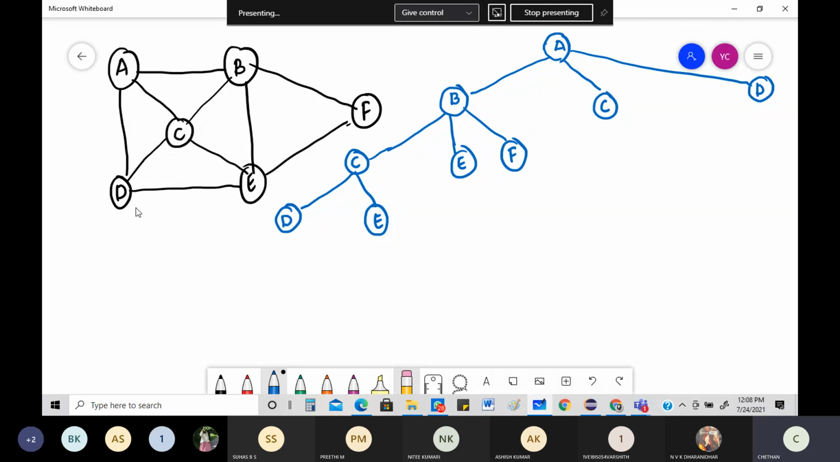You need to see that only when all the vertices are fully done. For D, it's still not done, right? From D, I can go back to C. There only I came. Then E. So E has not been done. So I can write E very clearly.